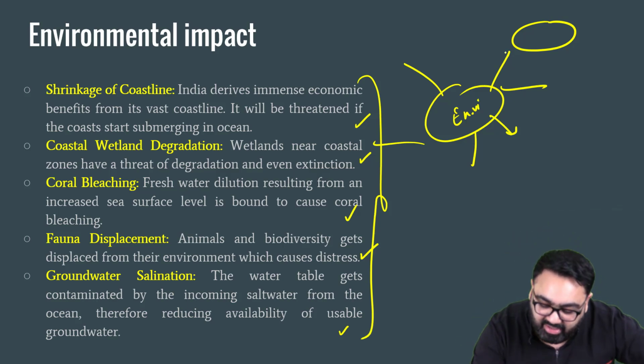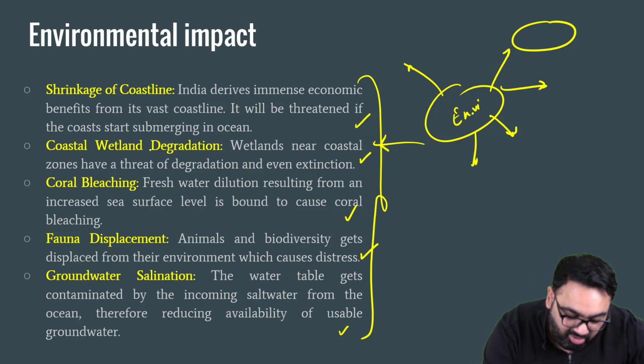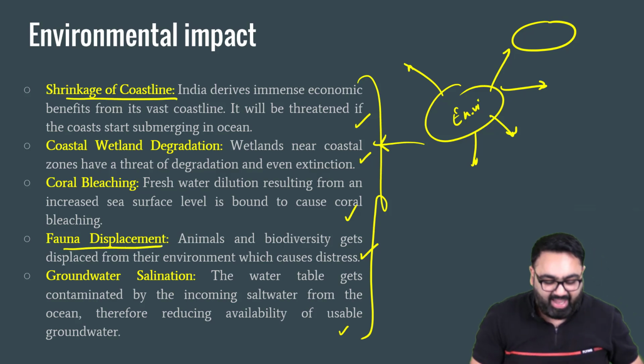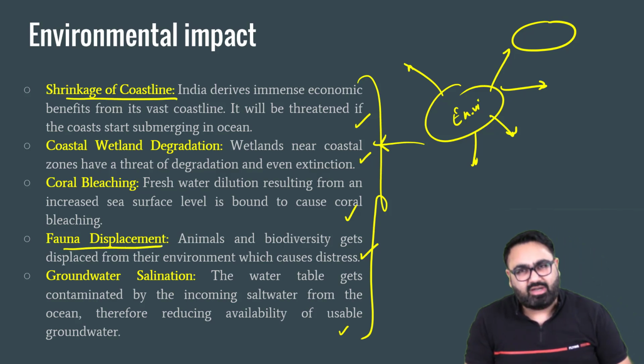Because if you just give a pictorial representation, that means you are just writing a couple of words. You'll just write shrinking of coastline, fauna displacement. At least write a few words about it. That gives a much better impression.